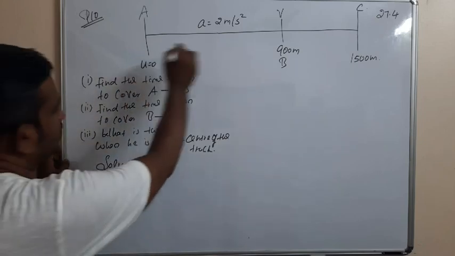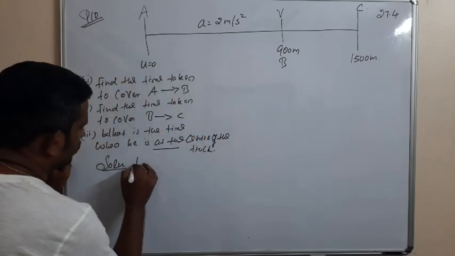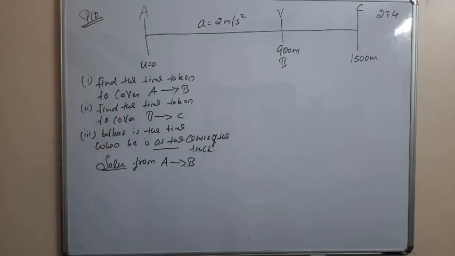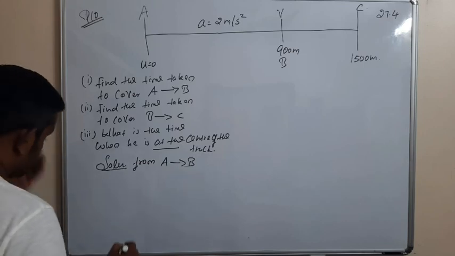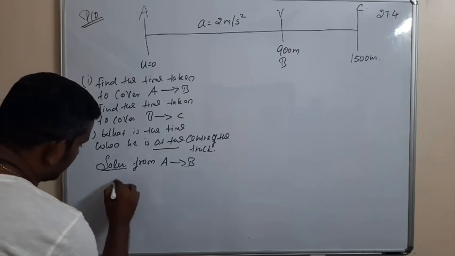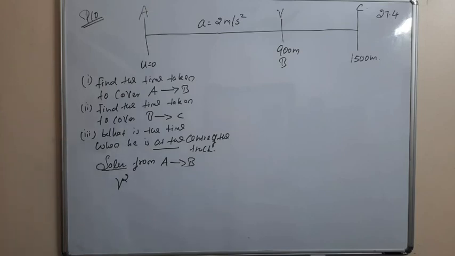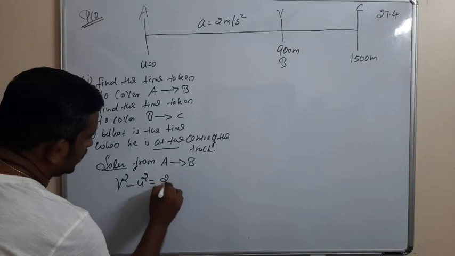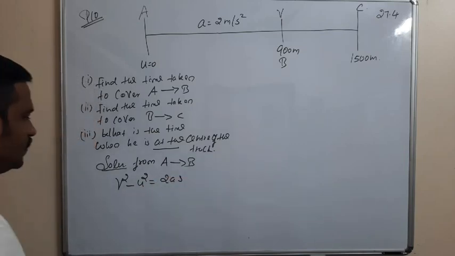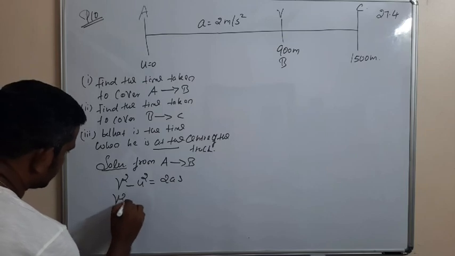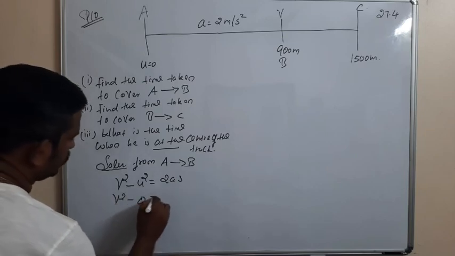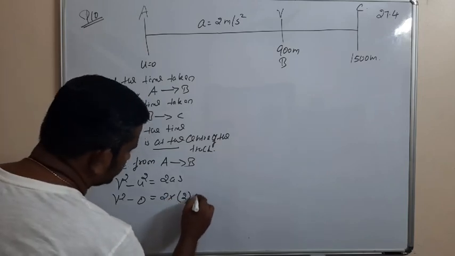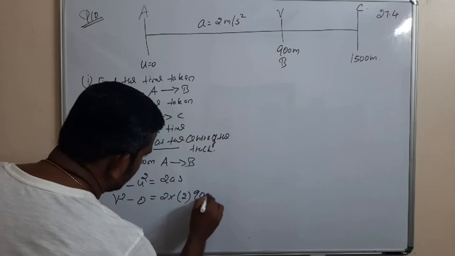First I am considering the distance from A to B, that is 900 meter. So I am using the kinematic equation to find the constant velocity attained by the athlete. V square minus U square is equal to 2AS. So V square, the final velocity, minus the initial velocity 0, is equal to 2 into the acceleration, that is 2, into the distance he covered, that is 900 meter.